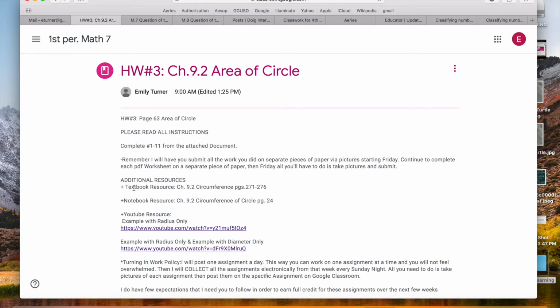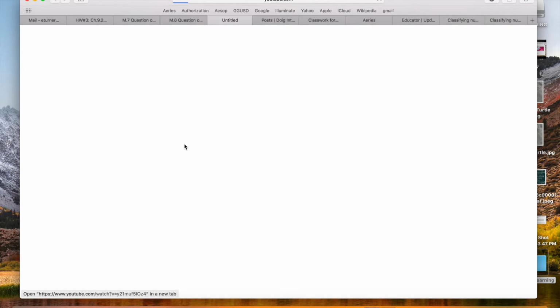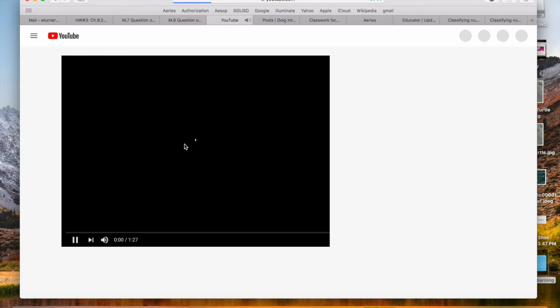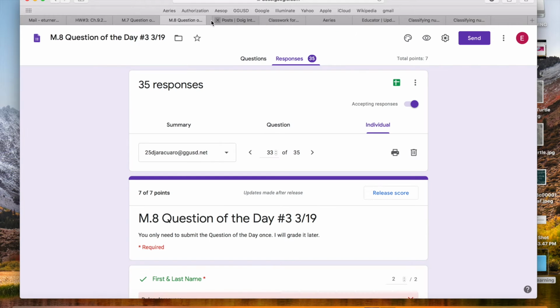And then here are your resources to help you if you're confused. Go to the textbook, these pages. In your notebook, you could use page 24, and that's going to be very helpful. These videos right here, click on these links. If you just click on them like that, it will open up to a video that will help you if you're stuck. So please use those videos for help.